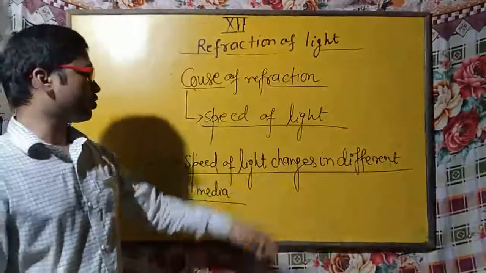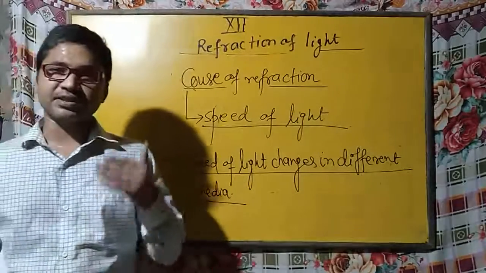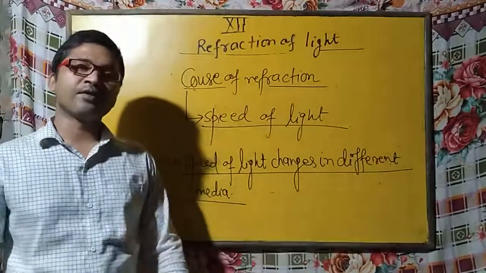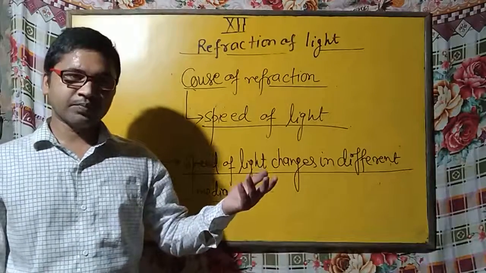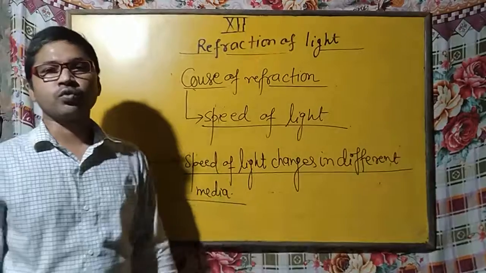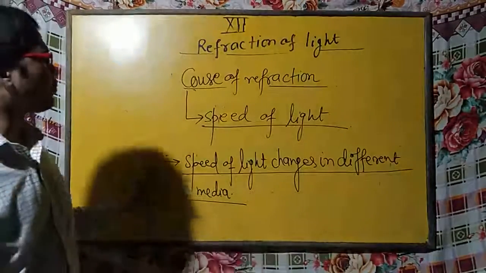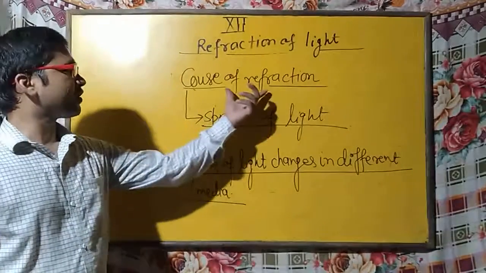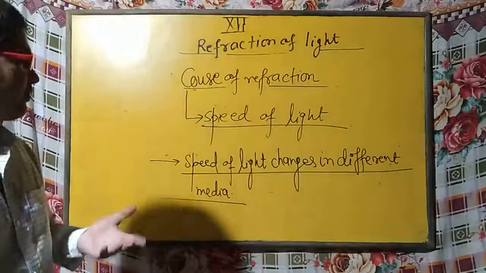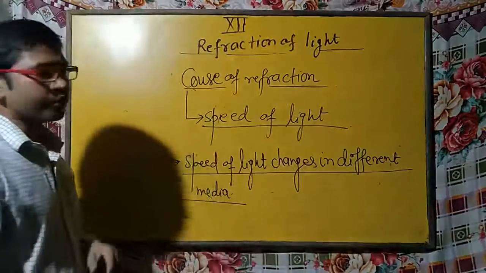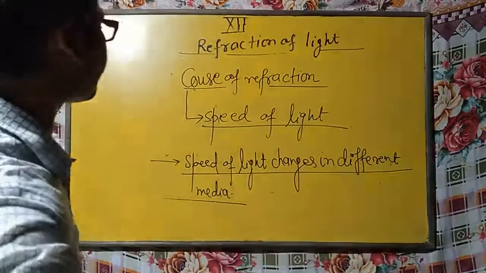What is the cause of refraction? You must write: refraction takes place because the speed of light is different in different media, or you can say when light travels from one medium to another medium, its speed gets changed, so refraction takes place there. Okay. So this is a very interesting and very important point. The cause of refraction is that the speed of light is different in different media. So I am going to erase this point and then we will proceed towards the next one.